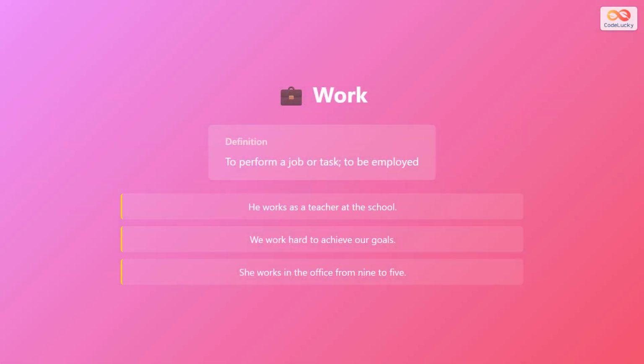The second verb is work. Work means to perform a job or task or to be employed. We work to earn money and accomplish things. For example, he works as a teacher at the school. We work hard to achieve our goals. She works in the office from 9 to 5. Again, we add "-s" to work when we talk about he, she, or it.